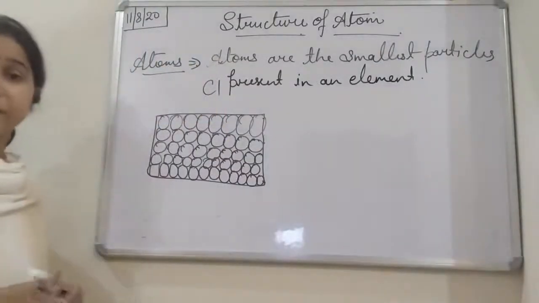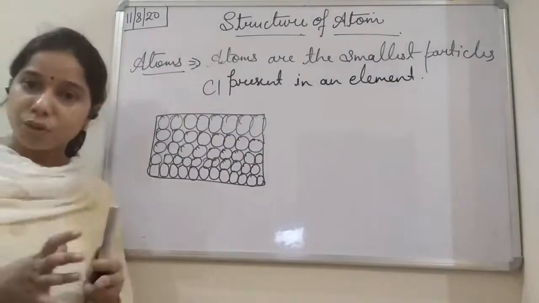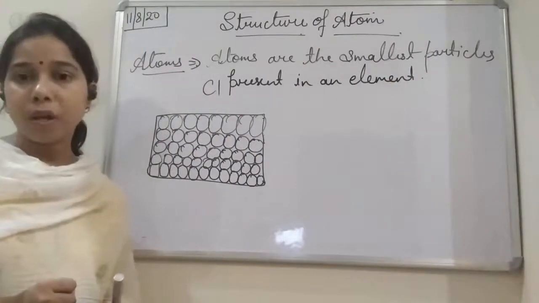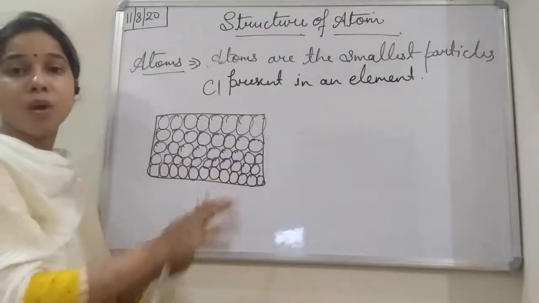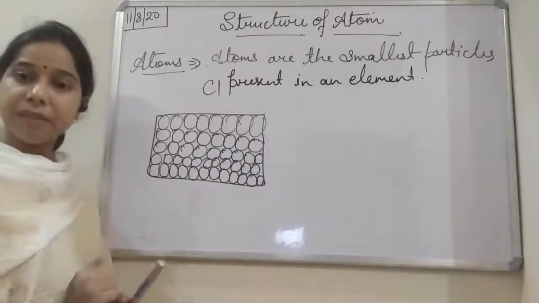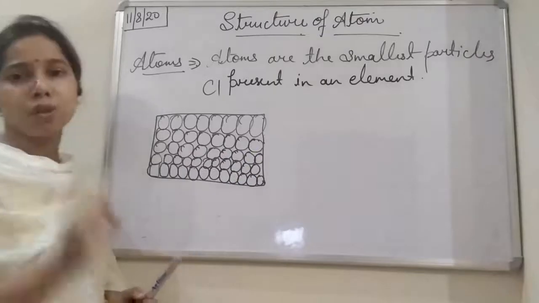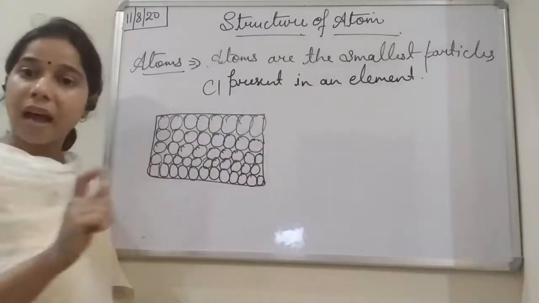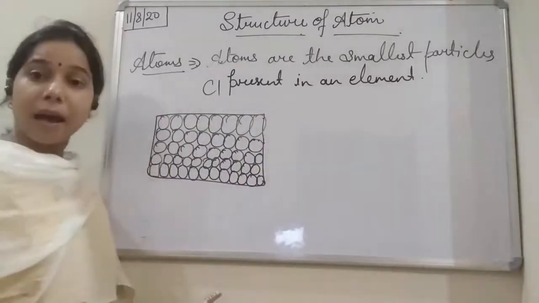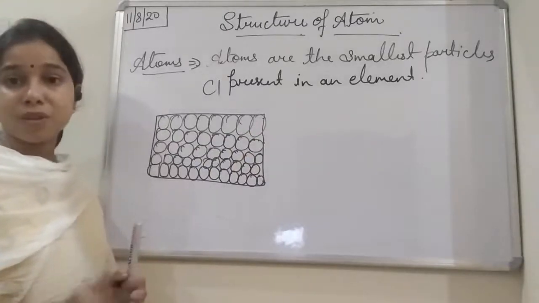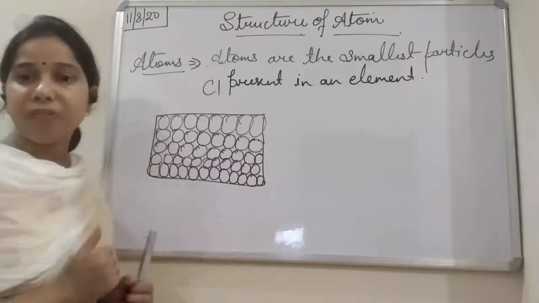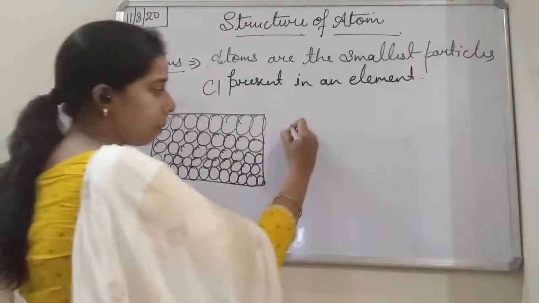Now these elements react together to form a compound. When these elements combine together to form a compound, we say that the smallest unit of this element is the atom. This atom takes part in a chemical reaction and helps in the formation of the product.